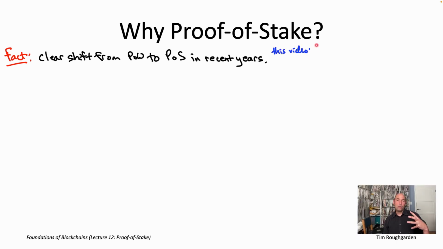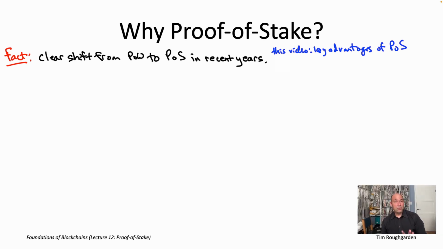Now, in this video, I'm going to outline 3 advantages that proof of stake has over proof of work. And I'm going to focus on the positive in this lecture for 2 reasons. First of all, I want to give you my explanation, my opinion, about why we're seeing a migration from proof of work to proof of stake in new blockchain protocols. The second reason is that we're about to go through, in the rest of lecture number 12, some pretty hard videos about how you implement proof of stake Sybil resistance, because it's not easy. So before we do that hard work, I want to make sure that hard work is properly motivated and that we all know what the pot of gold at the end of the rainbow is.